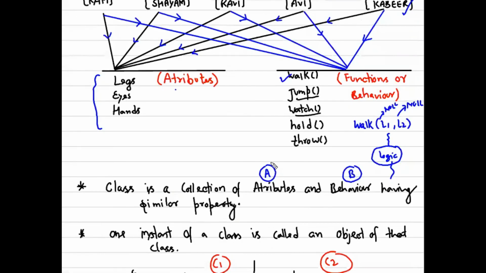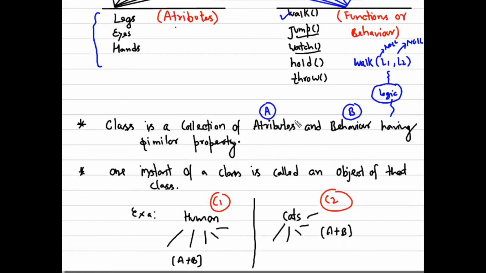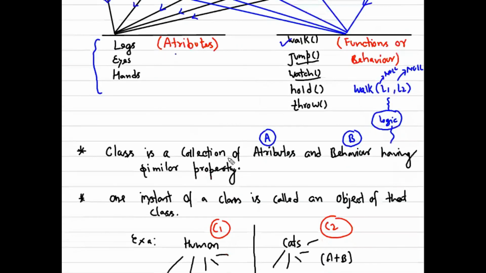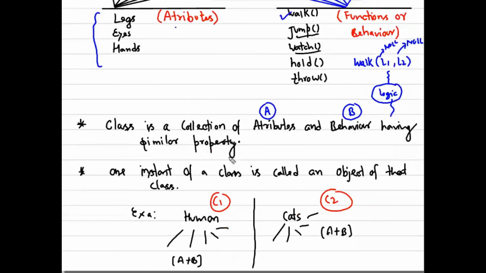So we can club all those objects, attributes, and functions in one group, and we can say it's one type of class. All the persons having the same properties like leg, hands, and head would belong to this class. One instance of a class is called an object of that class.